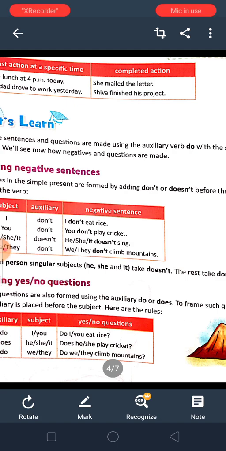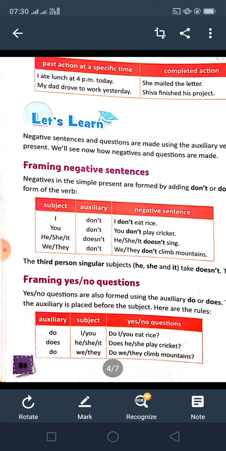Next, framing questions. When we frame questions, we use the auxiliary verbs do and does at the beginning. So at first we will use do or does, then the subject. Yes or no will be the answer. These questions are called short answer type questions or short questions. In the answer we will get yes or no.